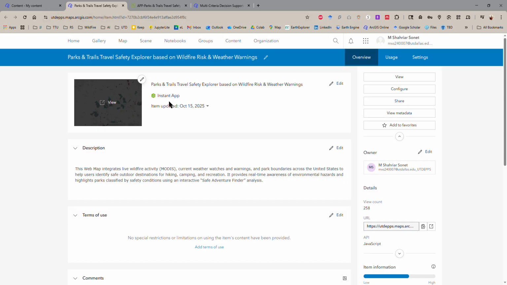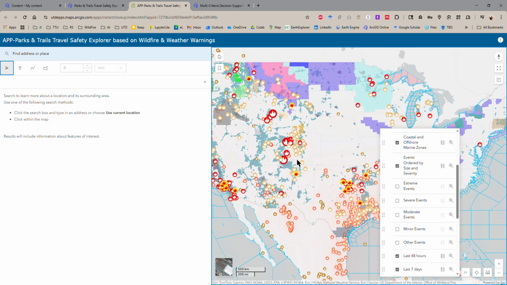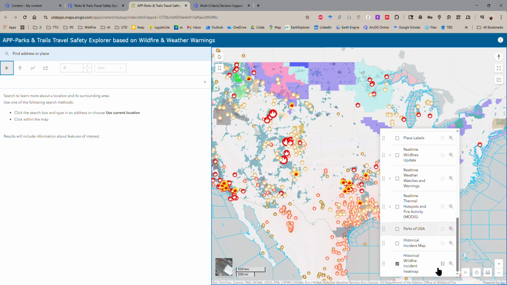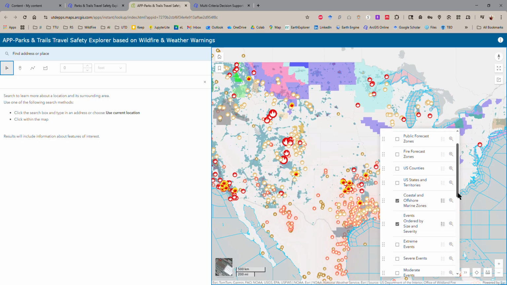The first one, which is just a single app, will let you find your preferred places and find your safe zone where you want to travel, hike, camp, or anything else. It has every layer used in the Experience Builder, but it's a one-page app that helps you find everything in one place.